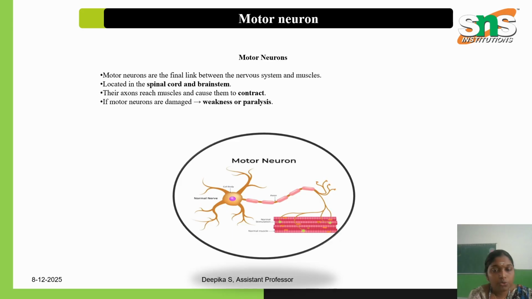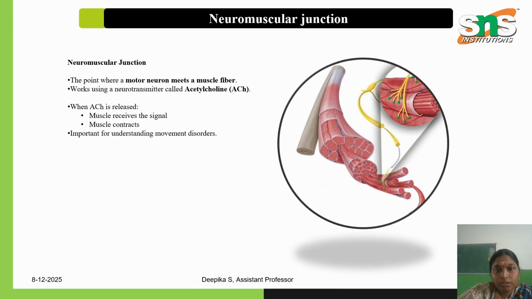Now, motor neuron. We'll see what a motor neuron is. A motor neuron is the final link between the nervous system and the muscles. This motor neuron is located in the spinal cord and the brain stem, where the spinal cord connects to the brain. The place in between is called the brain stem. The motor neuron's actions reach muscles and cause them to contract. If motor neurons get damaged, the entire body's muscles get weak, and it may also cause paralysis.